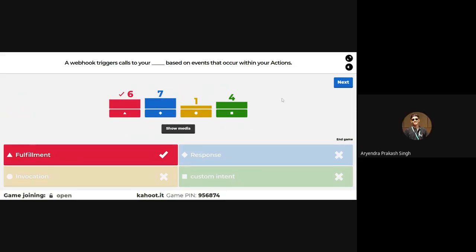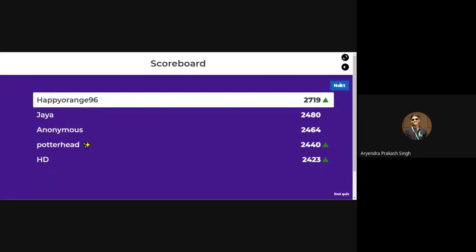So we have 6 correct answers. I guess that was the last tough question. Oh, Happy Orange is now on the top. Jaya on second, Anonymous on third, not losing the race, Potter on fourth, HT1. Good.